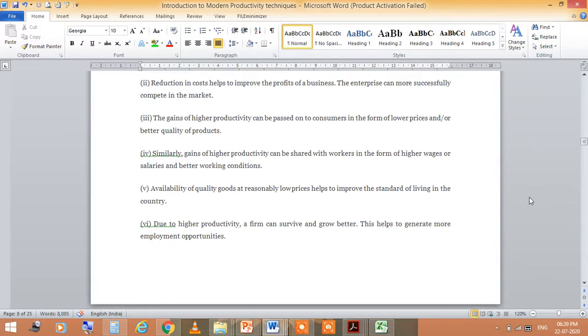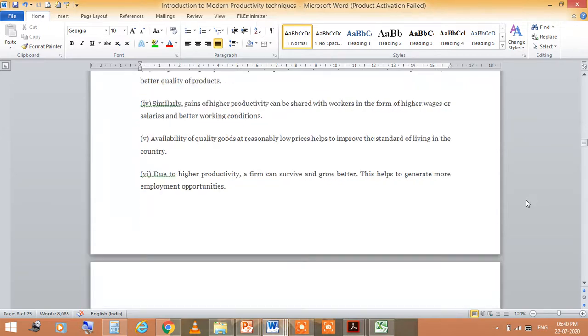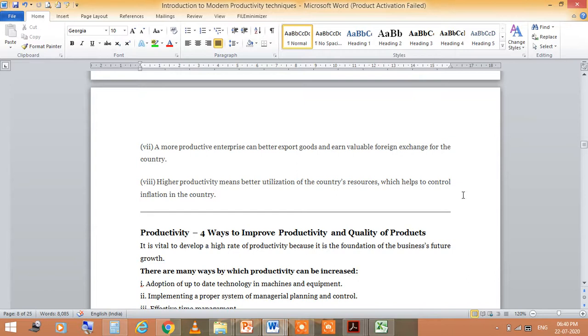Availability of good quality goods at reasonably low prices helps to improve the standard of living in the country. Due to higher productivity, a firm can survive and grow better. This helps to generate more employment opportunities, and a more productive enterprise can better export goods and earn valuable foreign exchange for the country. Higher productivity means better utilization of the country's resources, which helps to control inflation in the country.